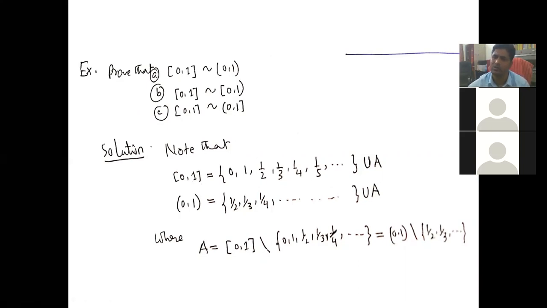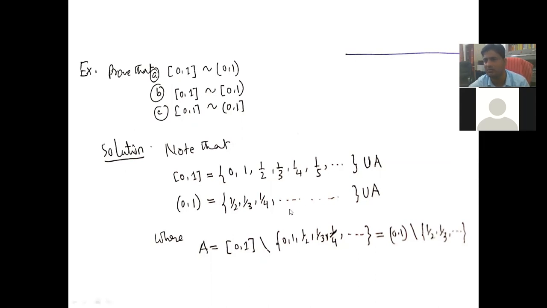Then what will be your open interval (0, 1)? The same, all the elements of the closed interval except the boundary members 0 and 1. Except 0 and 1, the rest are the same members as the closed interval. That is why we are writing the same members, excluding 0 and 1. Therefore A equals closed [0, 1] minus these.